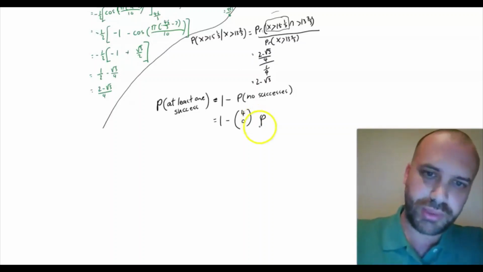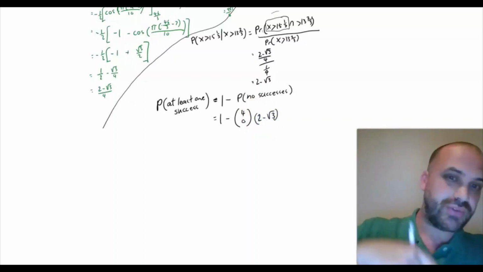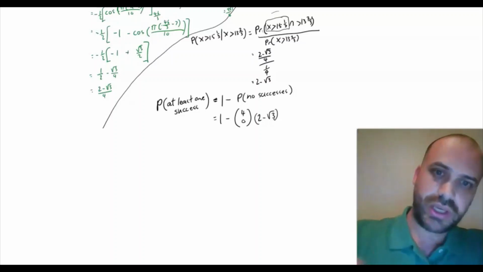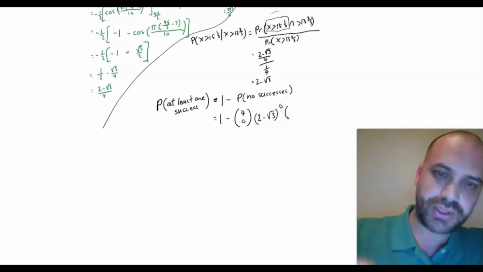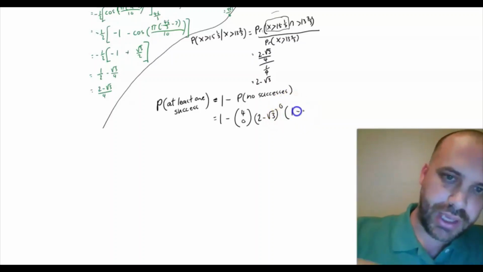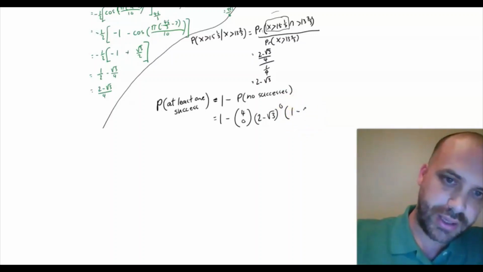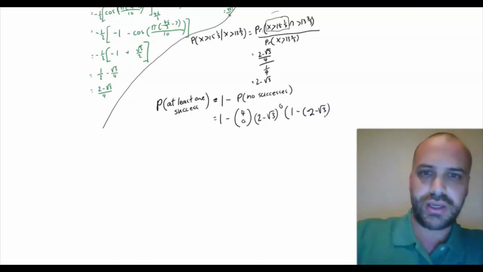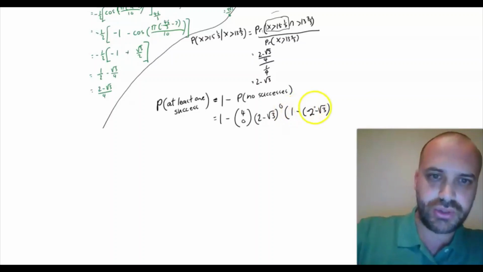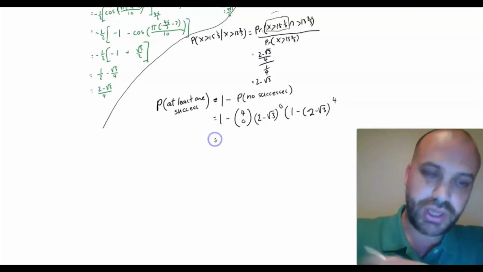And we know that the probability of success on a single trial is 2 minus root 3. Now we're raising it to the power of the number of successes we want, and we want 0 successes. And then we've got 1 minus P going in here. But of course P is not P. P is 2 minus root 3. So we've got 1 minus 2 minus root 3 to the power of 4. Alright, we can tidy this up a little bit.